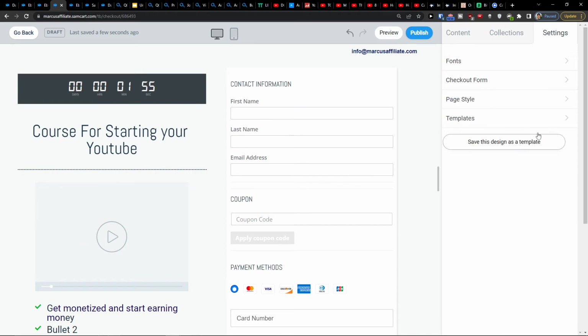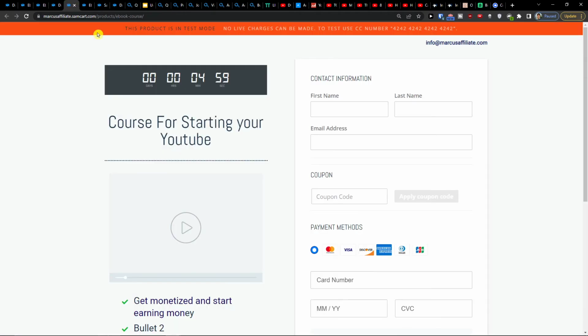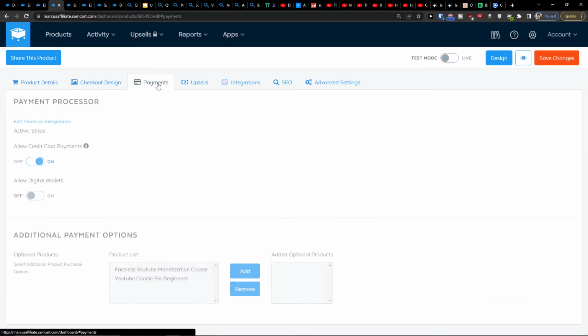Now, when we have the checkout form and everything, what you need to do is just simply click publish. And on the top right, you can always go to design and preview it. See, I know that is a little bit lame, but I just wanted to show you how you can use the designer.